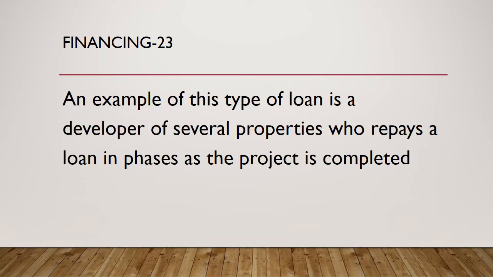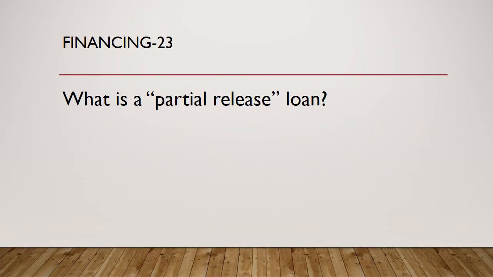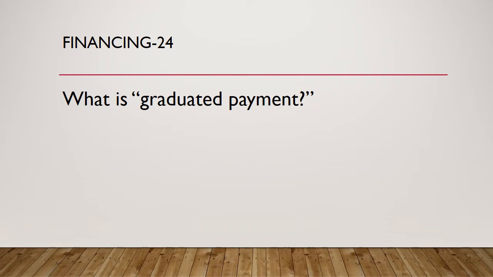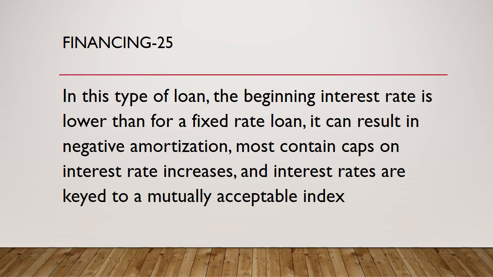Question 23. An example of this type of loan is a developer of several properties who repays a loan in phases as the project is completed. What is a partial release loan? Question 24. A type of loan which calls for lower payments in the first years in cases where the borrower's income is expected to go up. What is graduated payment?